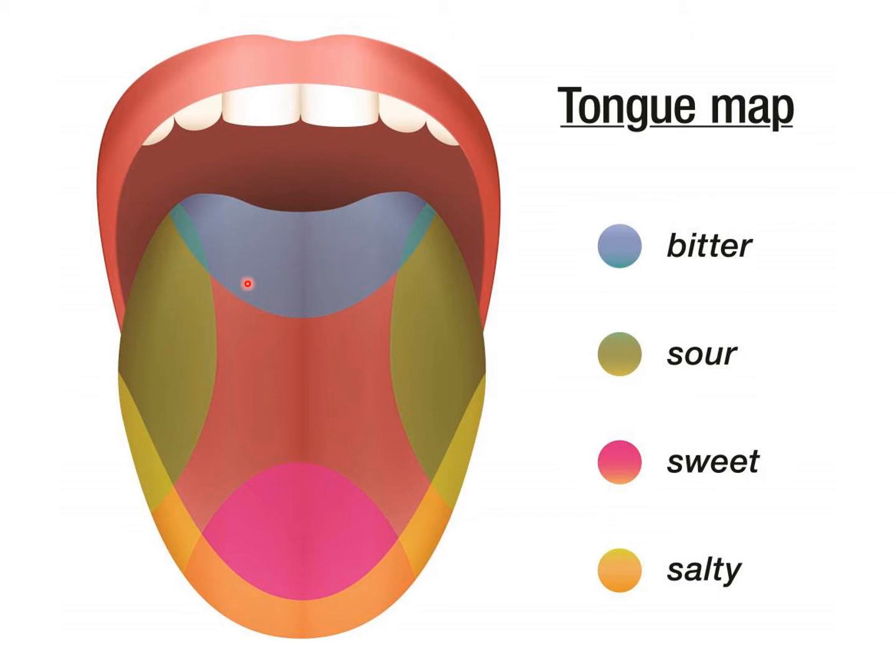This site is responsible for bitter taste. We know that when we take any kind of bitter food product or substance, we have the bitter taste behind the tongue, right? Because this site is responsible for salty taste, and this one is for sweet, and these two are responsible for sour taste. And in the center, this color is responsible for umami taste. Umami is, as we already mentioned, the mayonnaise taste, right?